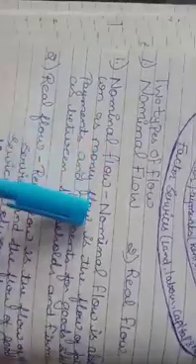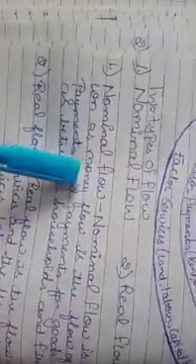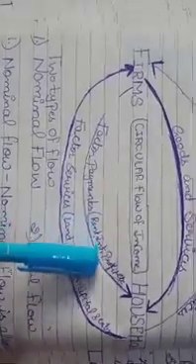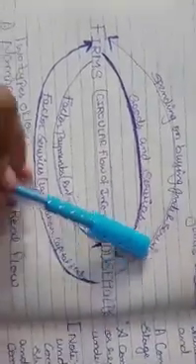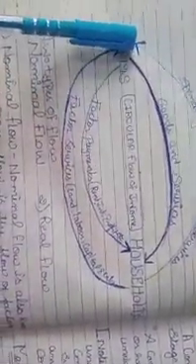As I've told you, nominal flow is also known as money flow. So what is flowing here? Money. In what form? Rent, interest, profit, etc. Then household got these incomes and they are going to spend them on buying goods and services.